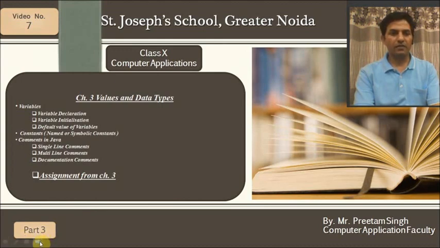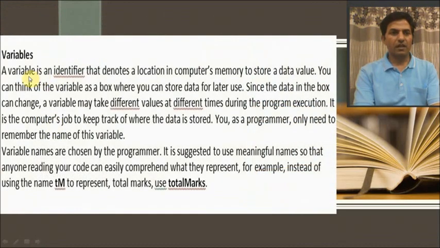Okay, now let us start with the first one, that is variables. A variable is an identifier that denotes a location in computer's memory to store a data value. You can think of a variable as a box where you can store data for later use. Since the data in the box can change, a variable may take different values at different times. During the program execution, it is the computer's job to keep track of where the data is stored, as a programmer only needs to remember the names of the variables.